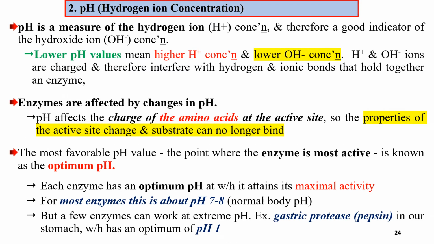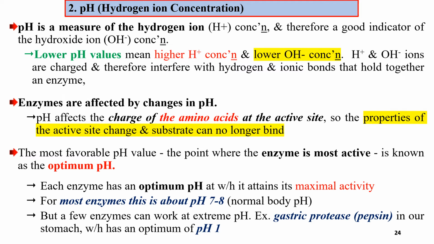So generally, the pH value tells us about the acidity and basicity of the solution that the enzyme acts on. If the solution has a lower pH value, it has a higher hydrogen ion concentration and a lower hydroxide concentration. Enzymes are affected by changing pH, because pH affects the charges of amino acids. Enzymes are proteins, so they have amino acids inside. So the change in pH affects the charges of the amino acids found in the active site of an enzyme.